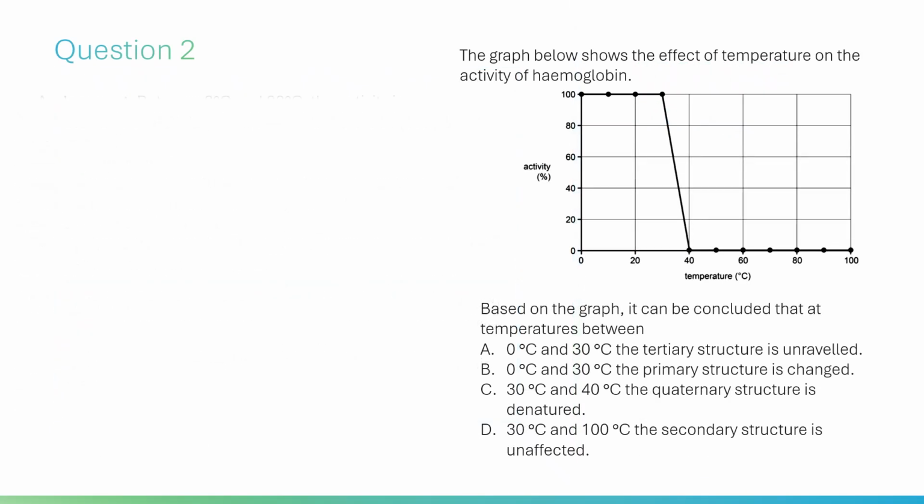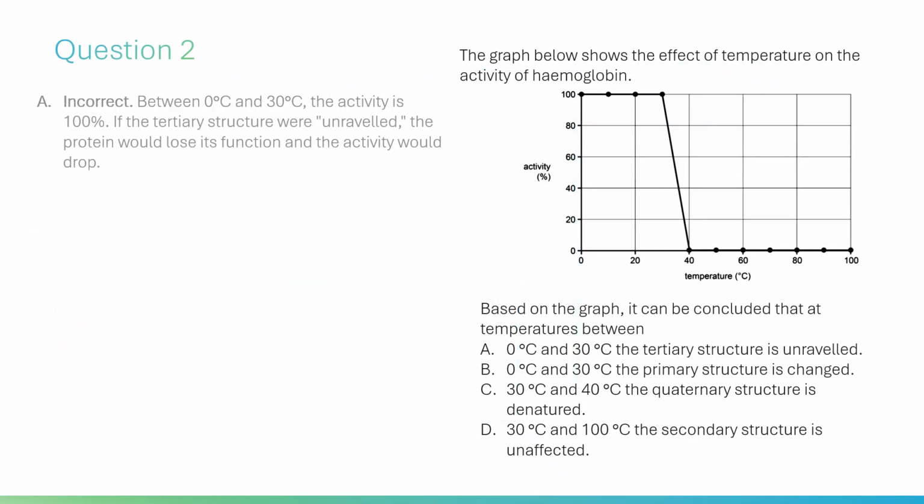A. Incorrect. Between 0 degrees Celsius and 30 degrees Celsius, the activity is 100%. If the tertiary structure were unraveled, the protein would lose its function and the activity would drop.